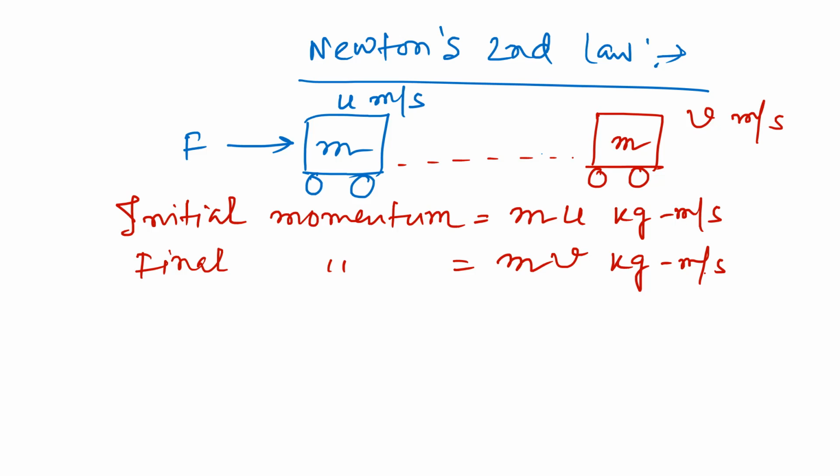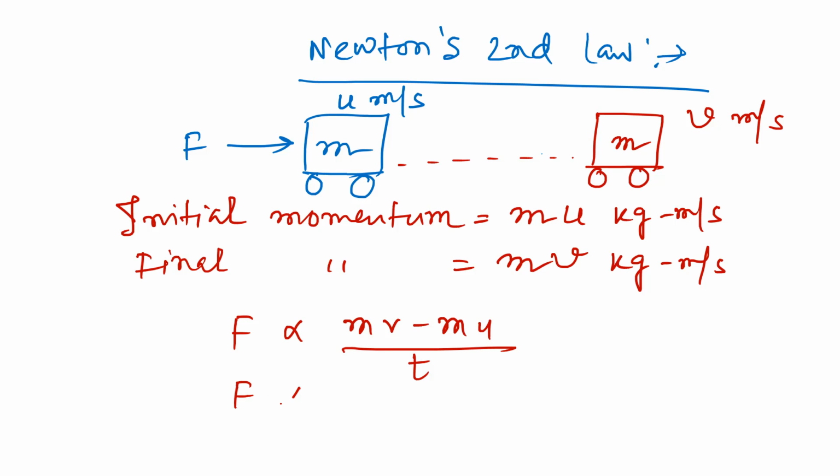Whenever you apply a force, there is a change in velocity. If there is a change in velocity, there should be a change in momentum also. According to Newton's second law of motion, if you apply some unbalanced force to an object, there will be a change in its linear momentum, and the applied force is directly proportional to the change in momentum with respect to time. So we can mathematically express this: force is directly proportional to the change in momentum with respect to time.